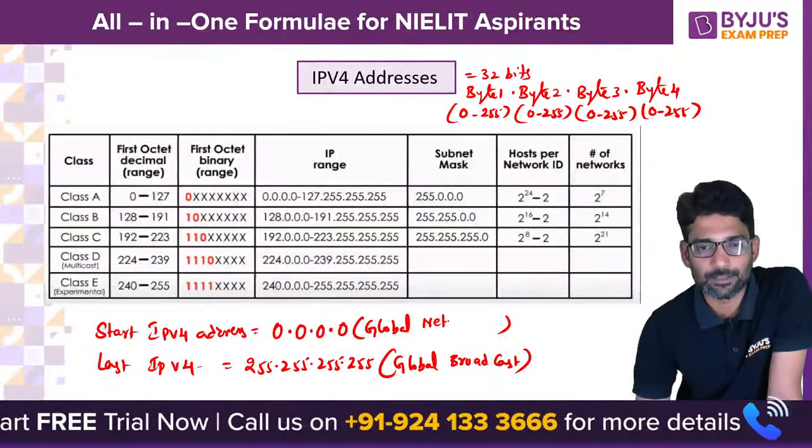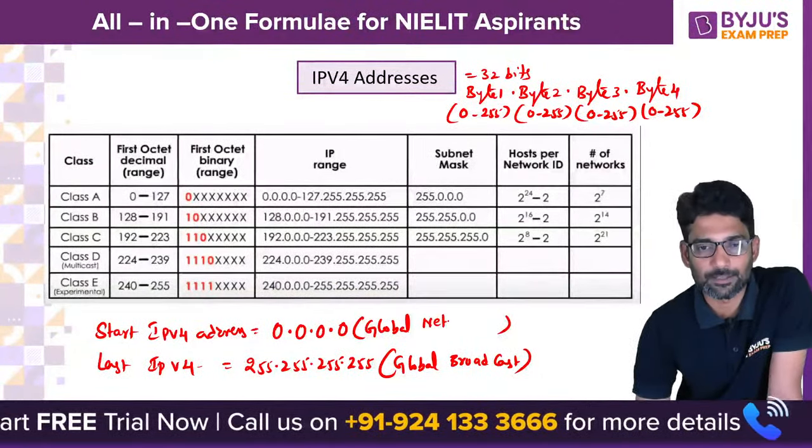Class A address range is 0.0.0.0 to 127.255.255.255, and class B starts from 128 to 191. The remaining 3 numbers can be any number from 0 to 255. Class C 192 to 223, D 224 to 239, E 240 to 255.